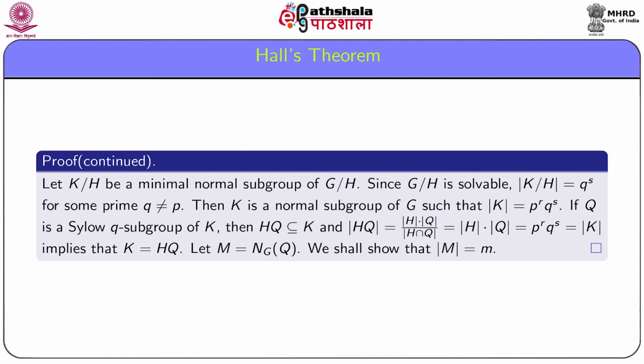Let M be equal to the normalizer of Q. We shall show that order M is equal to m, that is, M is a subgroup of G of order m.